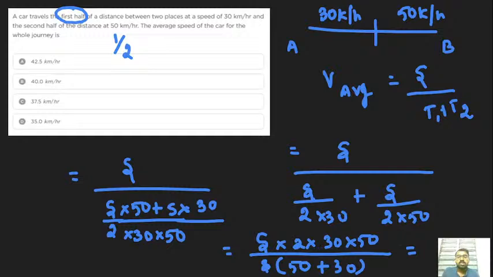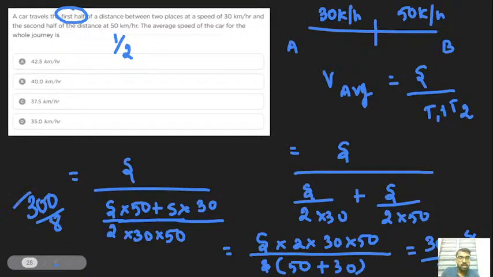So here 30 into 50, sorry, 1500, 1500 into 2, 3000. S over 3000 S over 80 S. So S, S cancel, 0, 0 cancel, 300 over 8. Okay, 300 over 8 is nothing but 7.5. Got it, guys? That is 7.5.